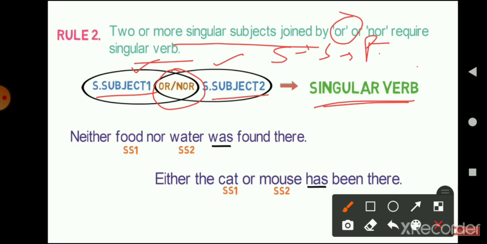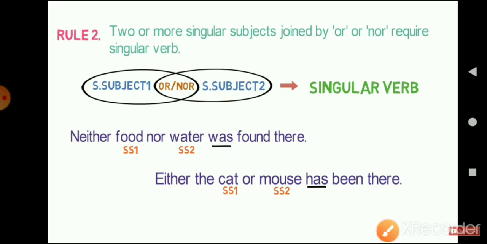As you can see here, examples are given. Neither food nor water was found there. You can see that food is singular subject 1. Similarly, water is singular subject 2, and they are joined by nor. So we have used a singular verb here, and the singular verb is was. This is what the second rule says.